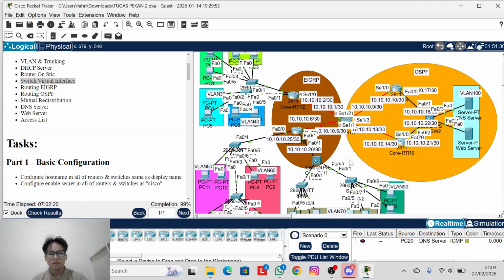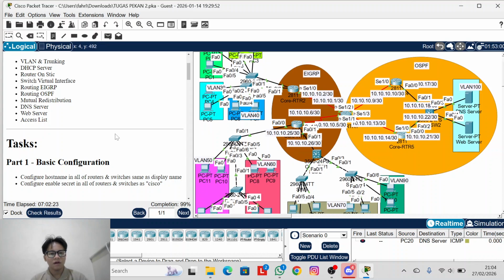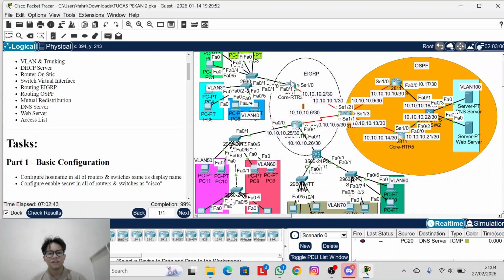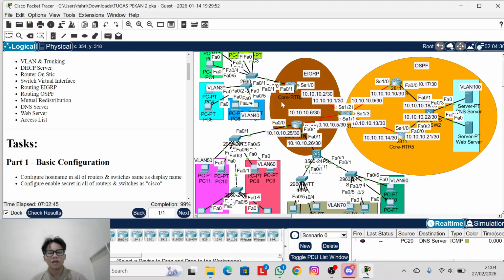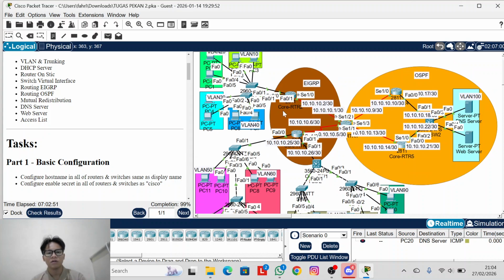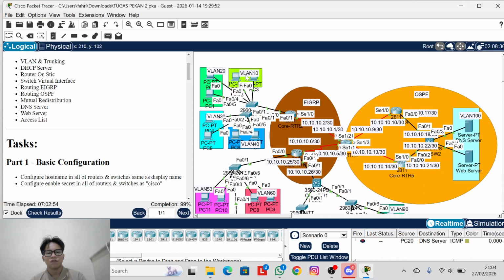And the difference for router on a stick is you configure the physical interface and then the VLAN subinterface. For example, FastEthernet 0/1. You can add more dot subinterfaces, as many as you have VLANs. For VLAN 10, it is FastEthernet 0/1.10.